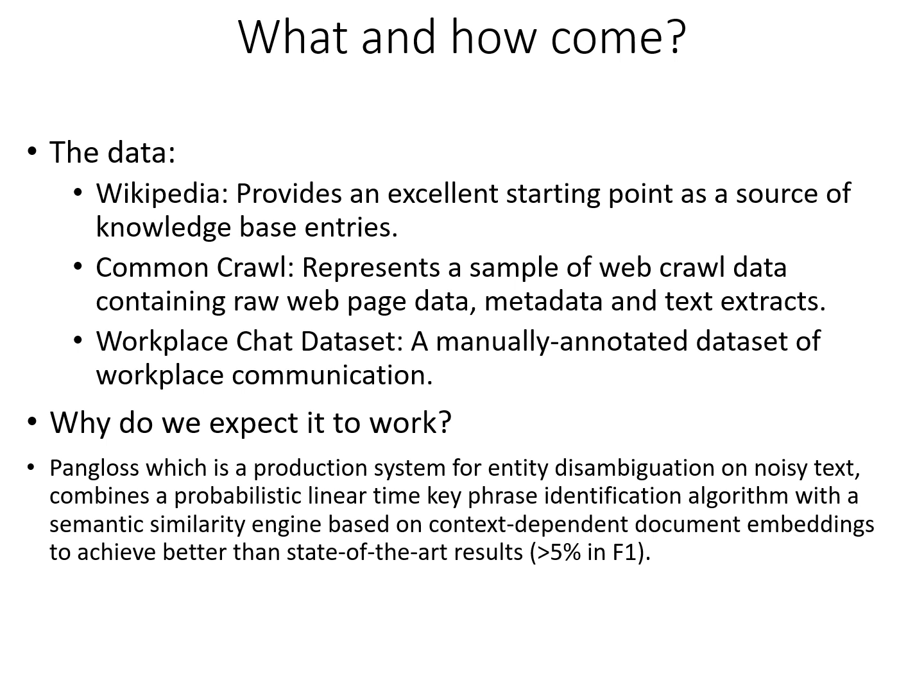So why do we expect it to work? Pangloss, which is a production system for entity disambiguation on noisy text, combines a probabilistic linear-time key phrase identification algorithm with a semantic similarity engine based on context-dependent document embeddings to achieve better than state-of-the-art results, greater than 5% in F1 score.